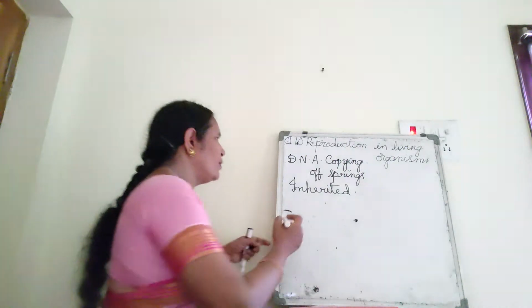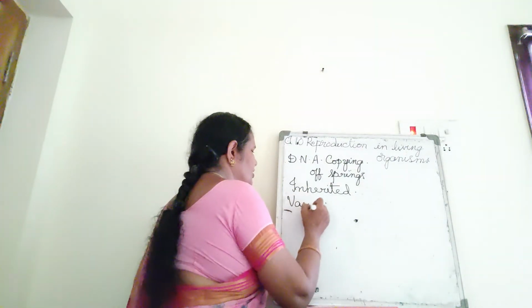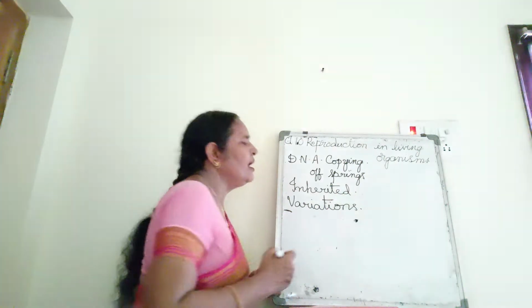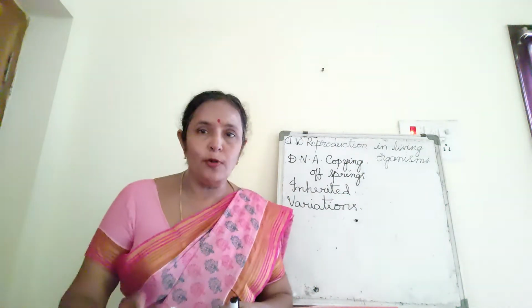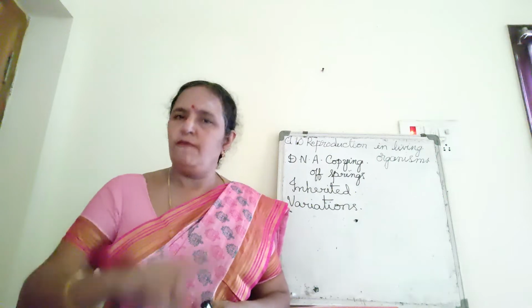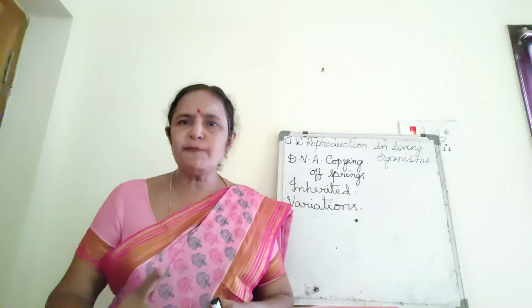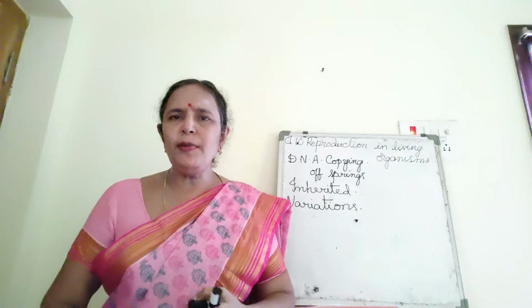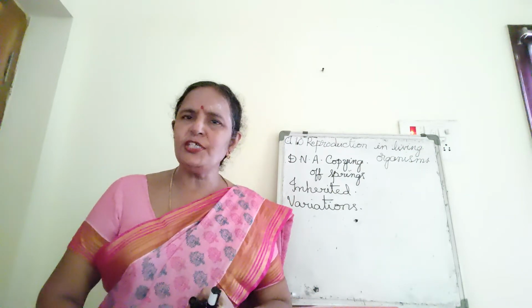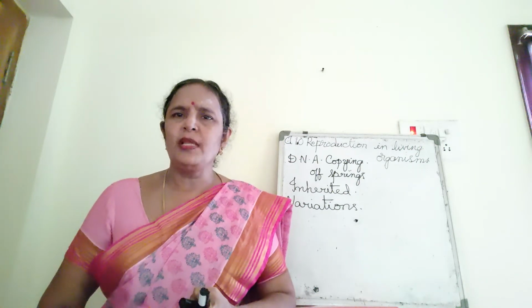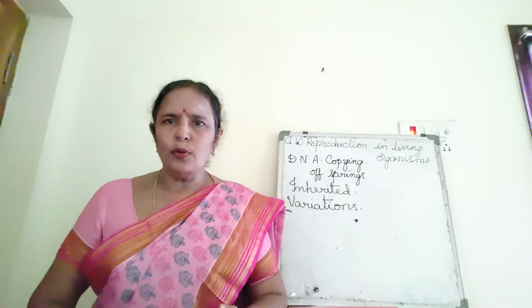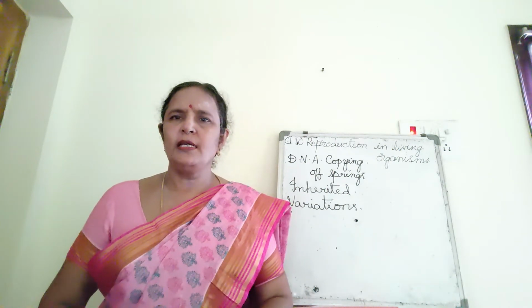The second very important point is that variations are essential for a species but not for an individual. For the whole species. Whole species means whole population, one species forms one population, the human species. Crow is a species.